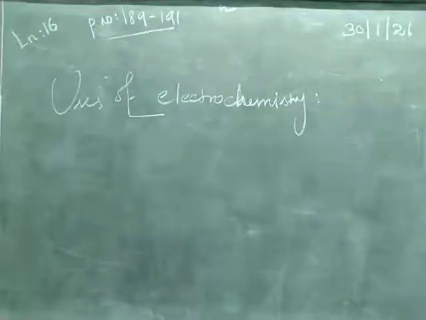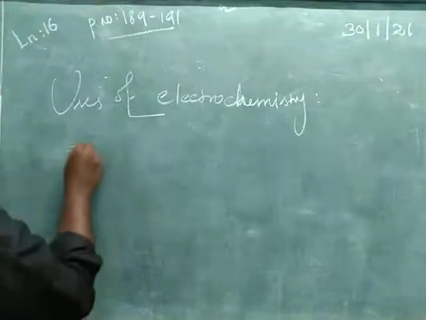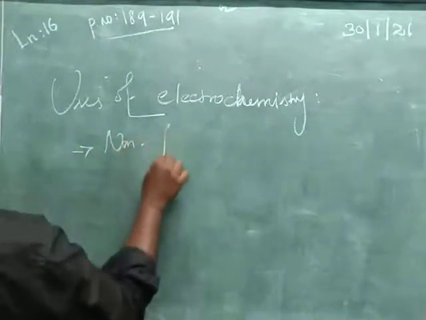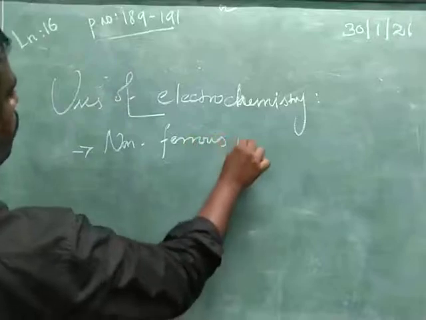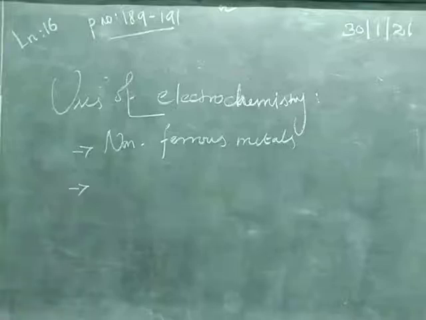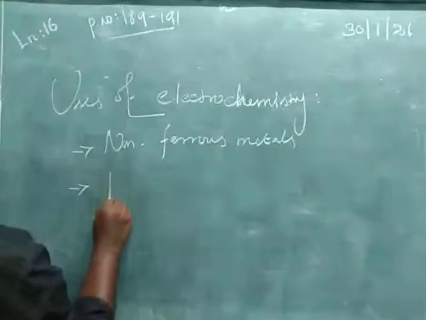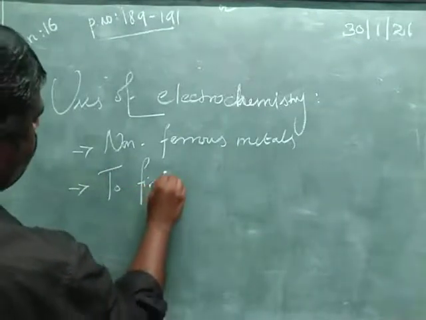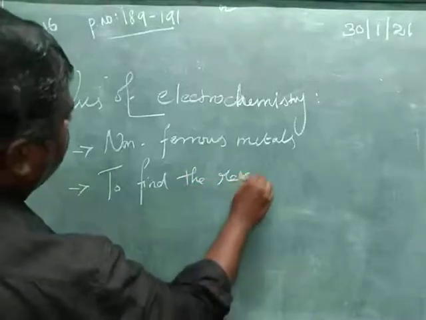First, it has been used to discover important technical processes for the production and purification of non-ferrous metals and for the electrosynthesis of organic compounds. Second, electrochemistry is used to predict whether a particular reaction will occur or not.